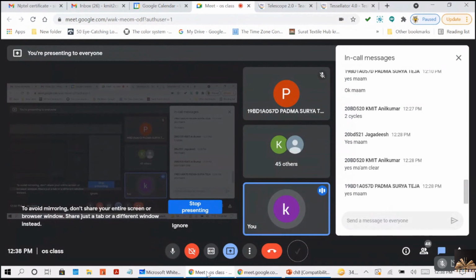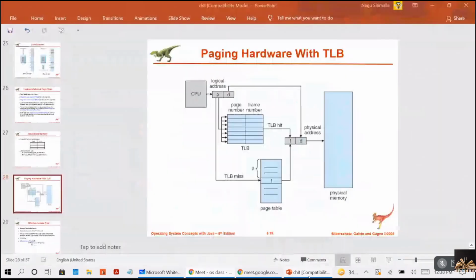TLB hit ratio. In simple terms, the percentage of times that the page number is found in the TLB is called the hit ratio, and the percentage of times that the page number is not found in the TLB is the miss ratio, right? Always remember, TLB miss ratio is equal to 1 minus hit ratio.